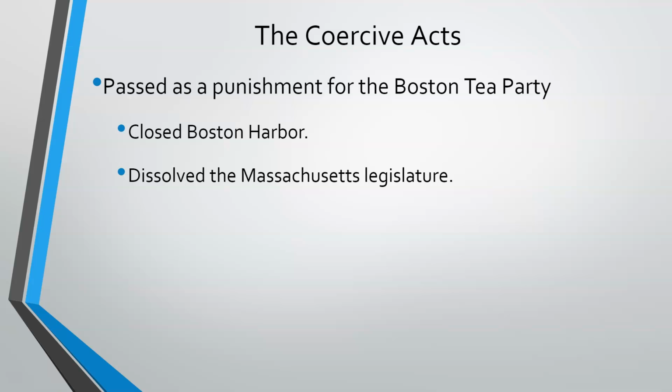The Massachusetts colonial legislature was dissolved. Now, remember, a legislature is a group of lawmakers. So, London has basically taken away the right for the colony of Massachusetts to govern itself.